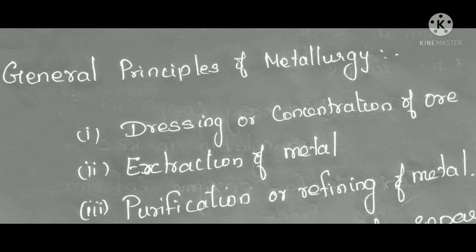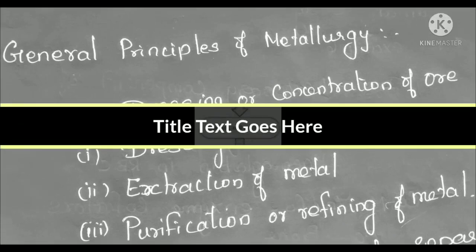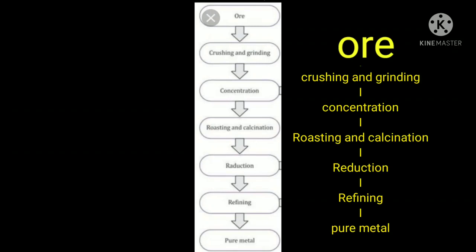Okay, the next one is the extraction of metal, or you can say the production of metal. See, the concentration or the separation in the first step is done by so many methods based on the ore. Later on you will study what are the steps and processes there are to remove the impurities. So first one is removing impurities.